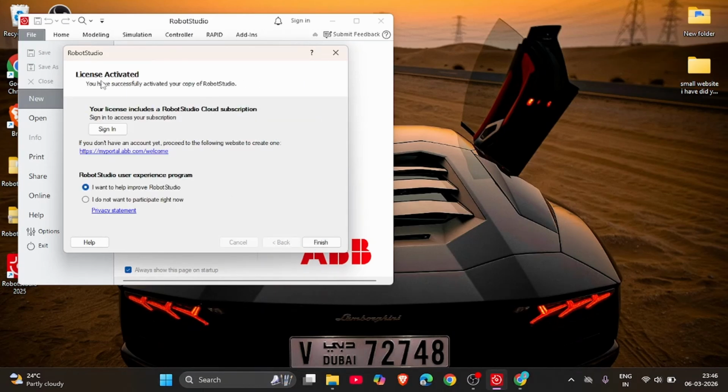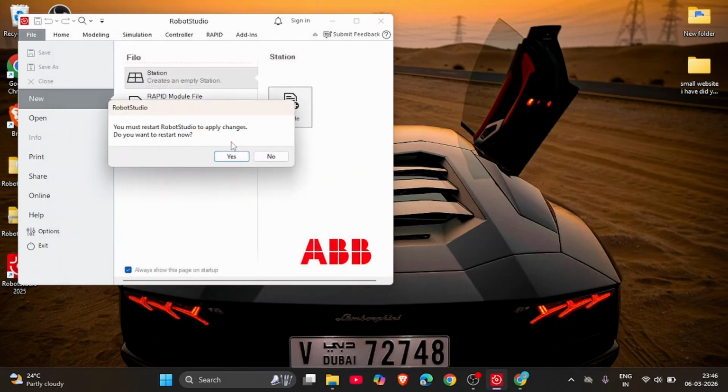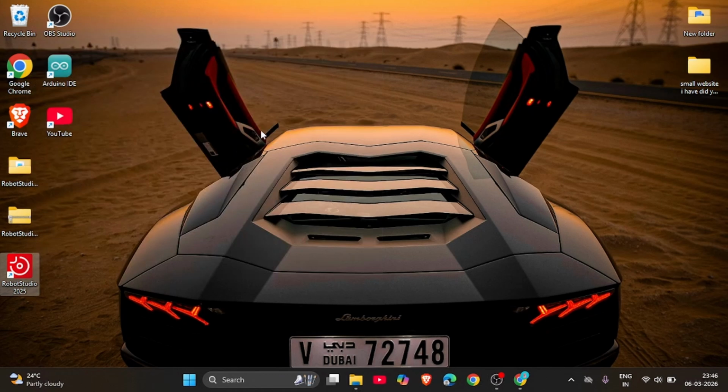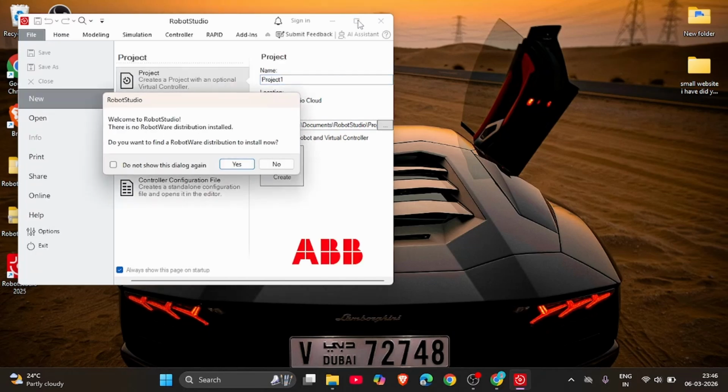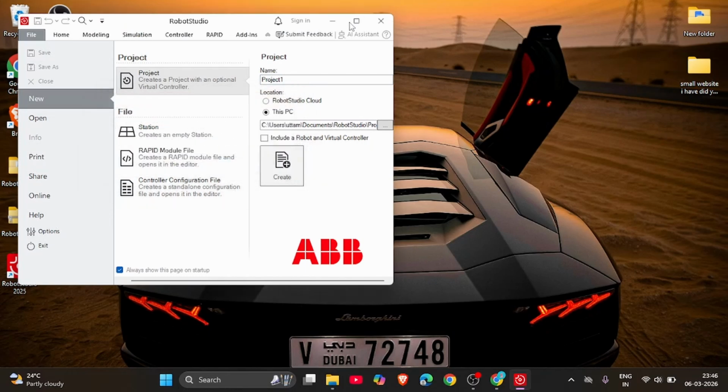So it shows the license has been activated. So just finish it. So it asks to restart the application. Just click on yes and reopen it again. So it asks to download a new distribution. So click on yes and